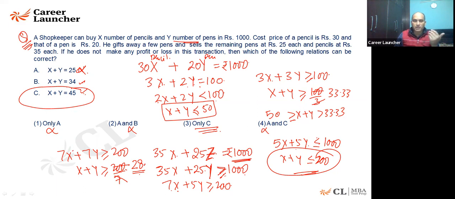Some of you may be asking me, why can this not be the answer? You are right. Even the second could also be an answer. But in the options, there is no option given as B and C. Had that been given as an option, I would have marked it. That is the reason why the question also asks which of the following relations can be correct. So I'll say it is B and C, but there is no option as B and C. That's why my answer is only option number 3. Please ask if there is a question here. I'll be happy to answer.